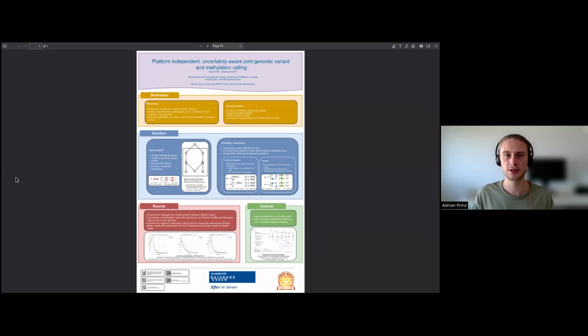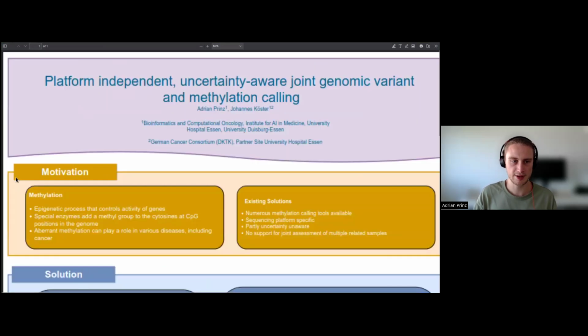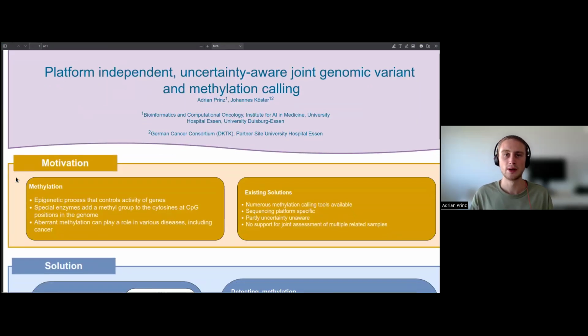I'm a PhD student in Germany at the Institute for Artificial Intelligence in Medicine. Today, I want to show you my project, which is called Platform Independent, Uncertainty Aware, Joint Genomic Variant and Methylation Calling. Let me start by giving you an explanation of what methylation is.